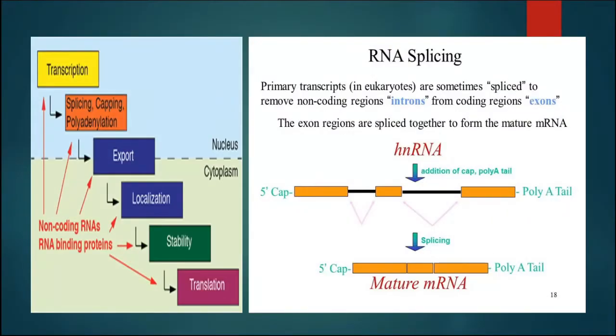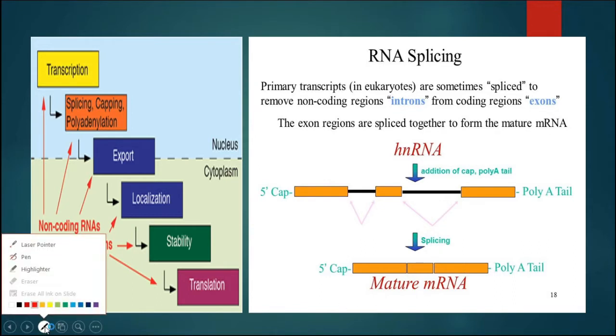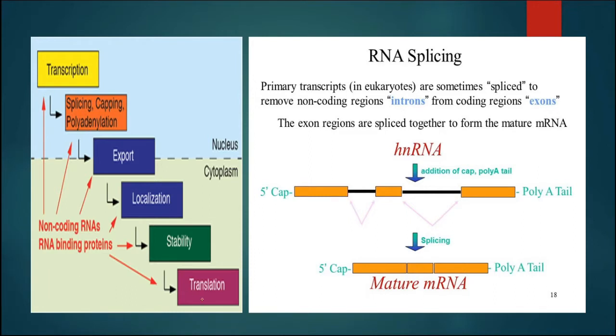In this slide we can see the process of RNA splicing, then capping and tailing. Now after transcription, in case of prokaryotes, the transcription will give rise to the mature mRNA, and this mature mRNA will enter the next process, that is known as translation.